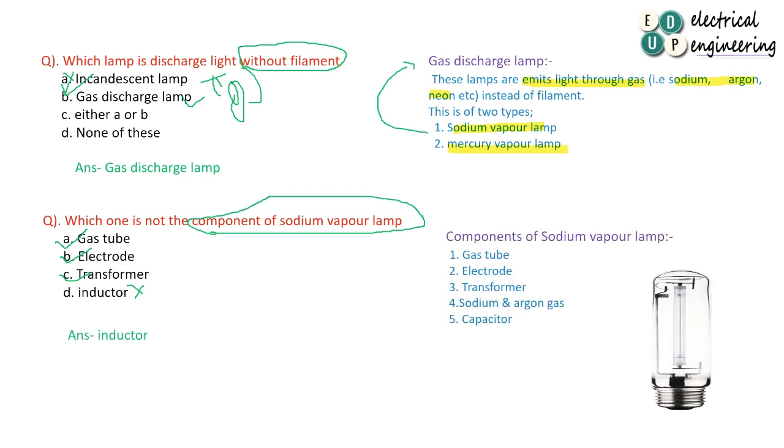Now move to the information, like the components. As I said, a gas tube is required, an electrode is required, a transformer is required, and gases like sodium or argon are required. So in the case of inductor, capacitor is the component.